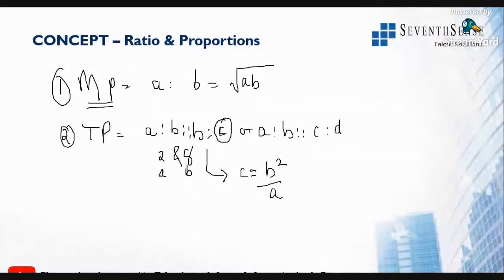All right, so that is nothing but B square, which is 8. 8 into 8 is 64. 64 by 2 is 32. So the third proportion for this particular question is 32.